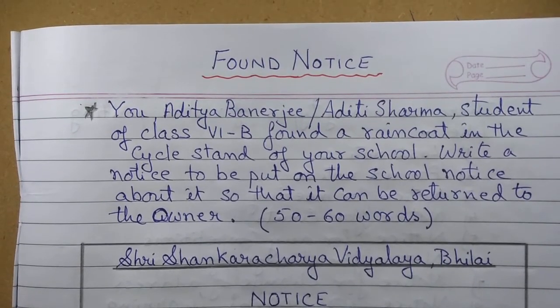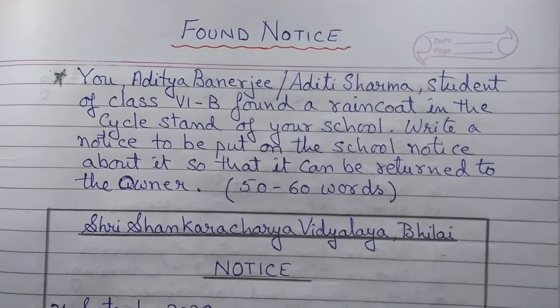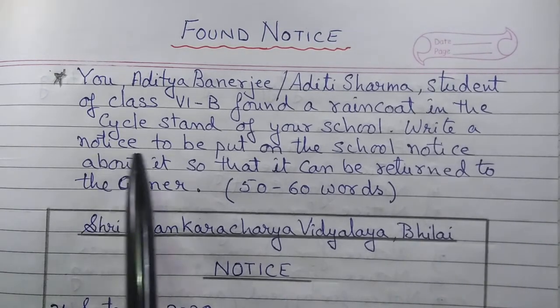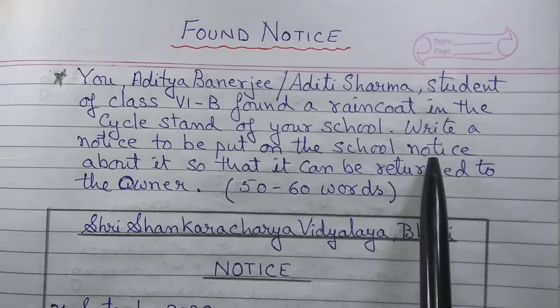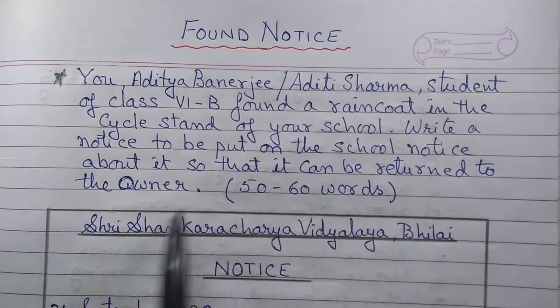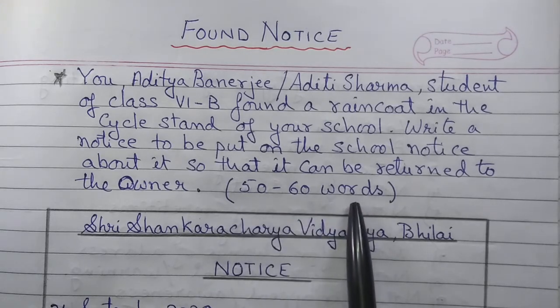Now there is no identification, there is no name of the student given. So how will you give it to him? So you have to write a notice to be put on the school notice board about it, so that it can be returned to the owner, isn't it? So you want to write a notice, so that you can return the raincoat which you have found in the cycle stand to the rightful owner. Now this notice should not be more than again 50 to 60 words.